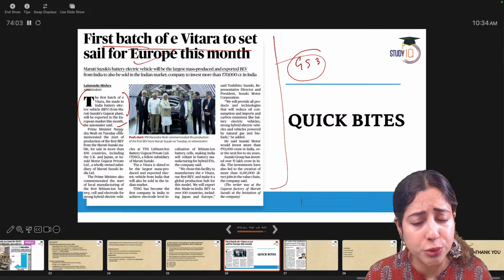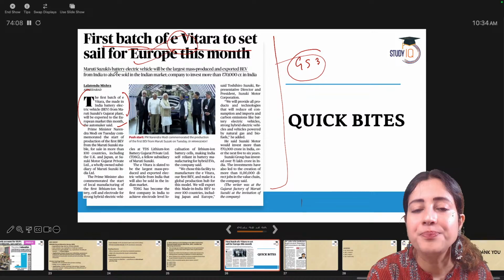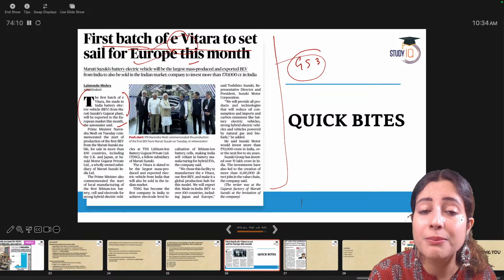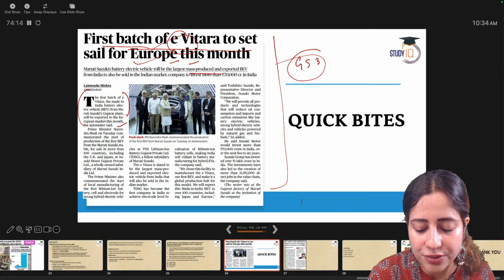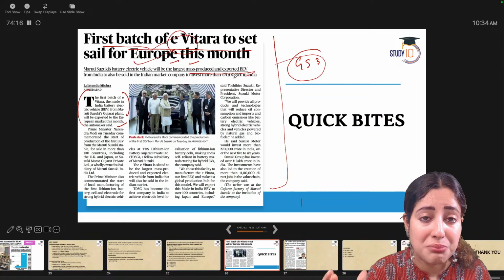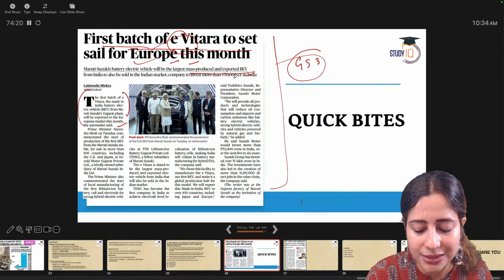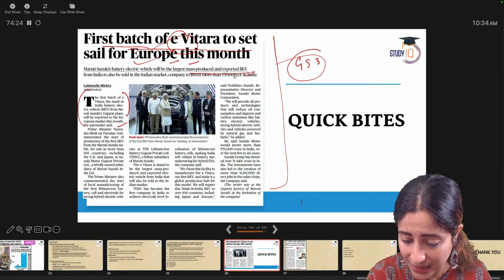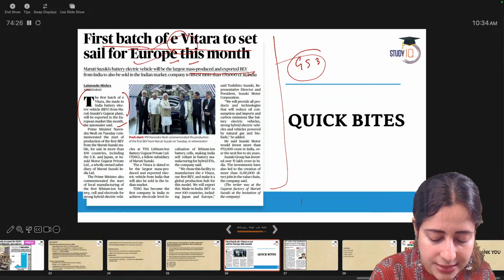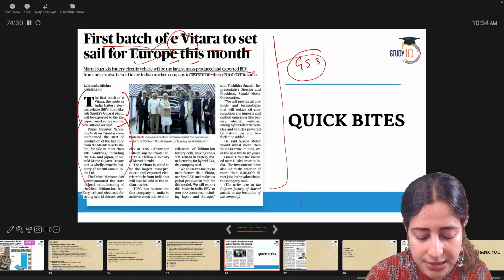So I would want you to remember that e-Vitara, that's the name, e-Vitara. E-Vitara is going to be Maruti Suzuki's manufactured Indian electric vehicle battery, the largest of its kind mass-produced battery. It will be sent from India, that's Gujarat, to the European Union market. Expected to be, yes, from the Ahmedabad unit. Very well said. And it is poised to bring us some massive revenue if this becomes a scalable model.